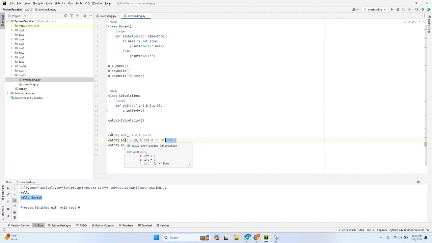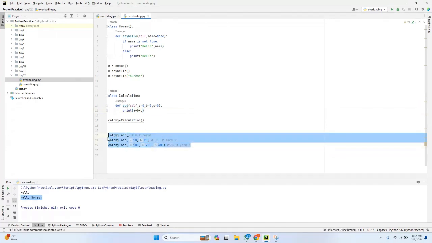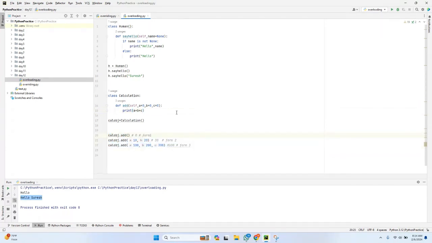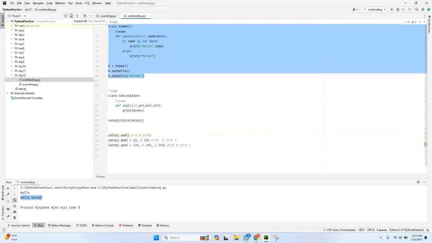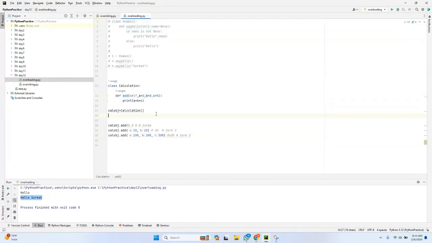I have called the same method with 3 parameter values. So if you can see, I have defined only one method, but you are calling the same method in different forms. So this is nothing but overloading. Polymorphism can be achieved with the help of overloading. Poly means many, right? For this method, you have many forms: form 1, form 2, form 3. That is nothing but polymorphism.